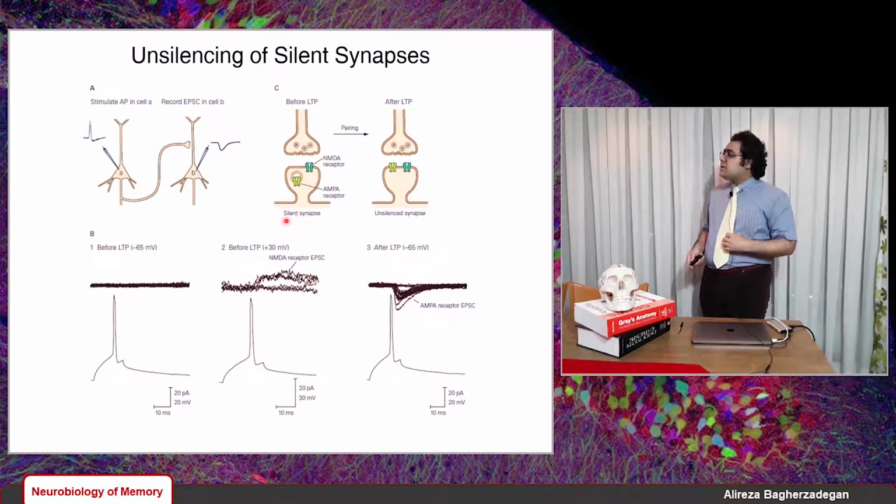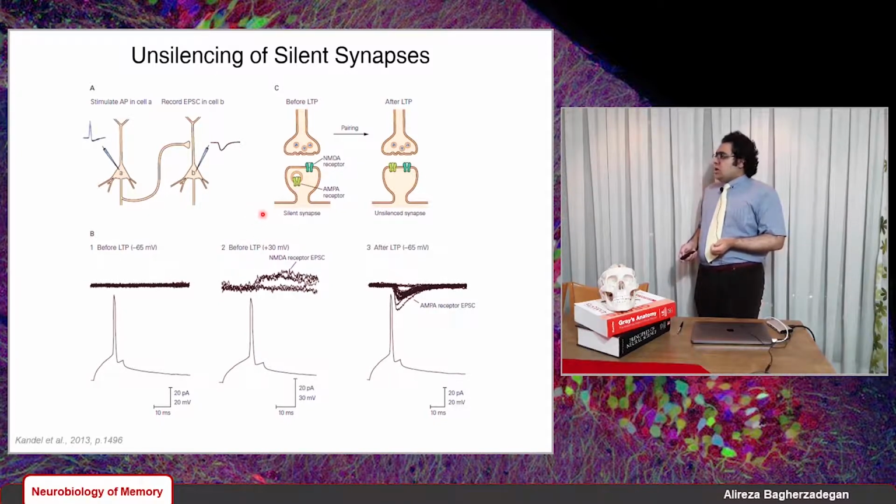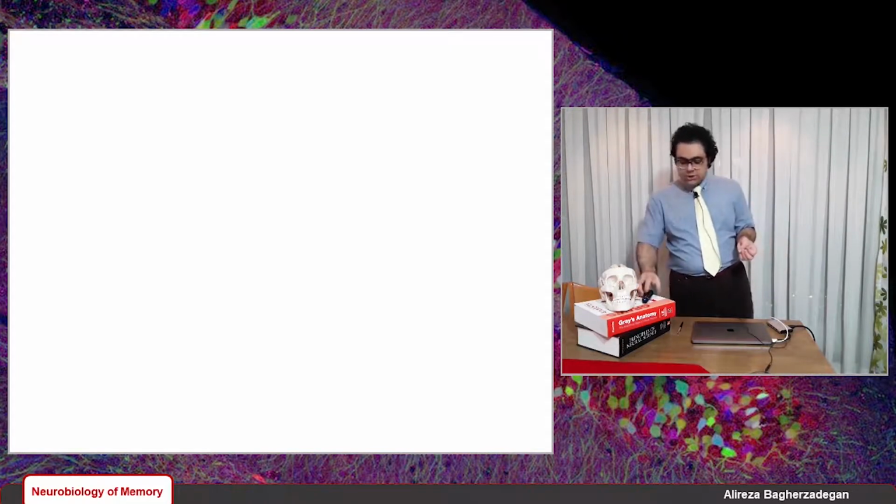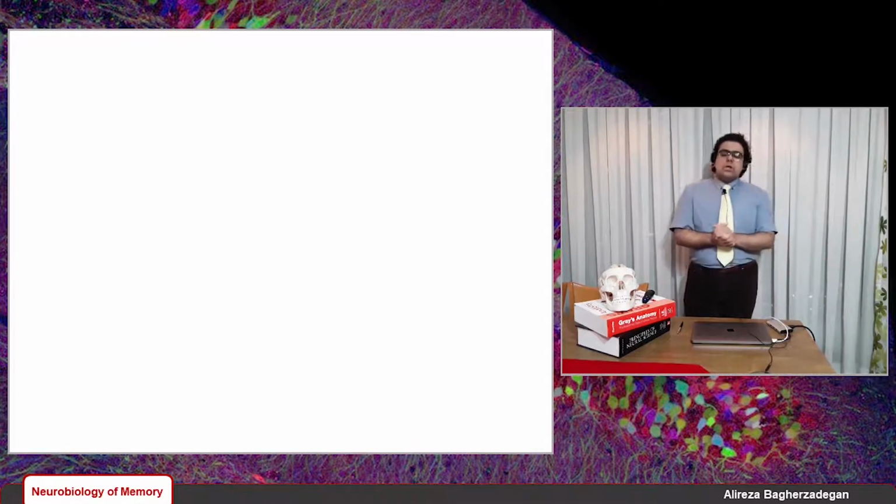And this is what happens. This is before LTP. This is still a silent synapse. We have only NMDA receptors. When they pair this silent synapse with another non-silent synapse, it is unsilenced, and now we have new AMPA receptors in this spine membrane. Okay, so that was just an introduction to NMDA receptors, a very short introduction to the expression and induction of LTP, and just an introduction to the concept of silent synapses.